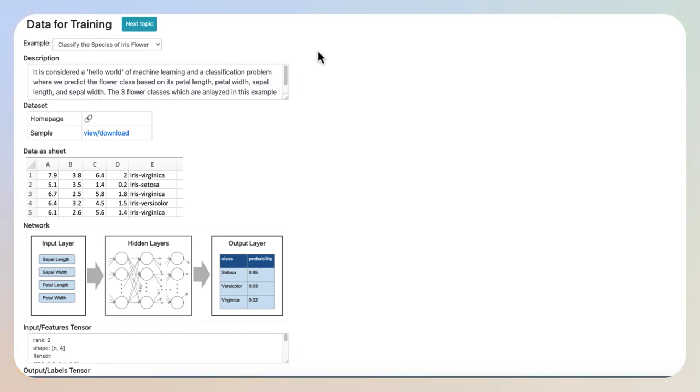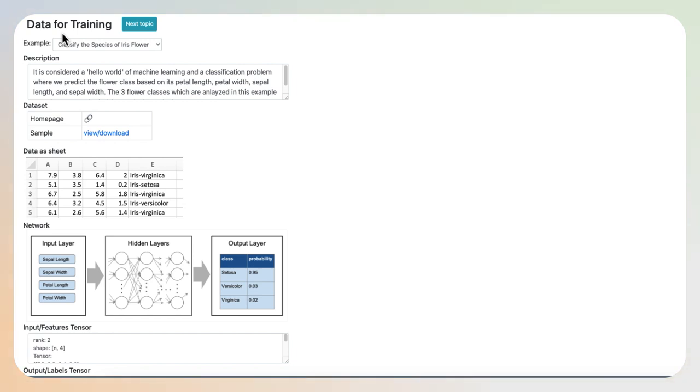When training a deep learning model, a large and diverse dataset is crucial to expose the model to a wide range of examples and variations, enabling it to learn robust and generalizable representations. The more data we provide, the better the model can learn and understand complex patterns and relationships in the data. Additionally, the quality of the data matters, as it influences the model's ability to generalize well to new, unseen examples. This tool will help you explore the training data aspect of deep learning.